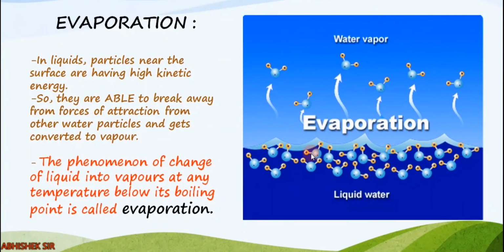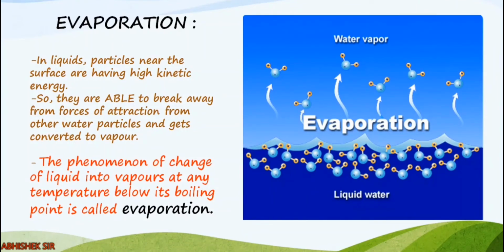The surface particles have an advantage: without even boiling, they can change into water vapor. उन्हें boil करने की जरूरत नहीं होती, थोड़ा सा kinetic energy मिलने से ही वो water से water vapor में convert हो जाते हैं, right? So this process in which the surface particles change from liquid to vapor is called evaporation. And remember, the temperature is below the boiling point. Clear? So this is the concept of evaporation.